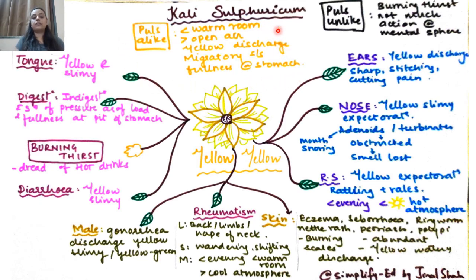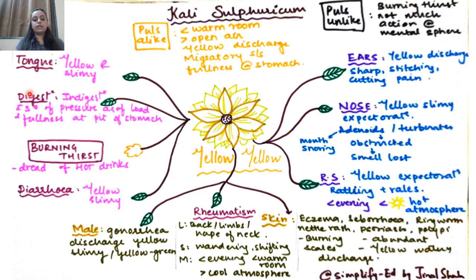So these are pulse alike symptoms, and pulse unlike is burning thirst. Pulsatilla will not have thirst, it will be thirstless. And another thing is Kali Sulf doesn't have a lot of mental symptoms. Pulse has good mental symptoms. We know we've prescribed Pulse multiple times as a constitutional remedy as well.